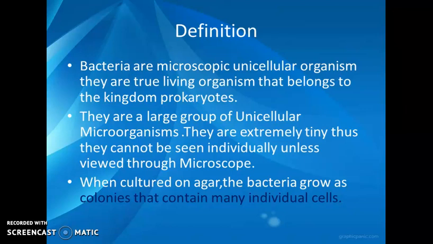We can't observe bacteria with our naked eye. And when they are cultured on agar, the bacteria grow as colonies, which contain many individual cells of the same type. I think you are familiar with these things.